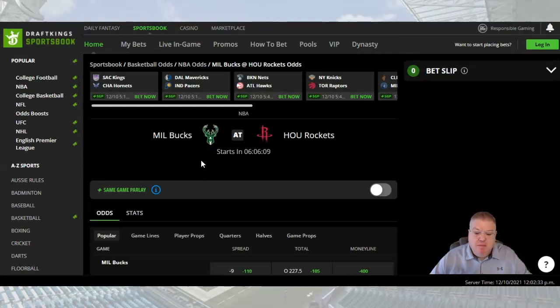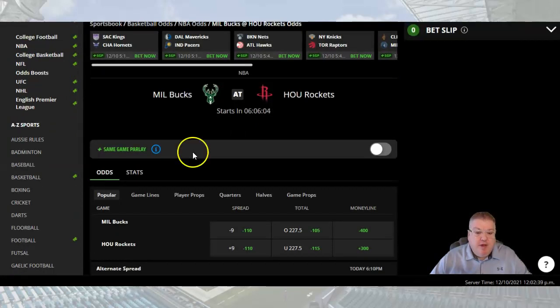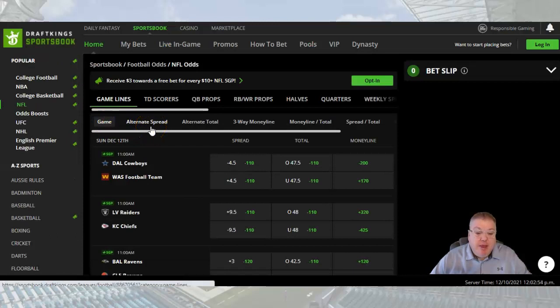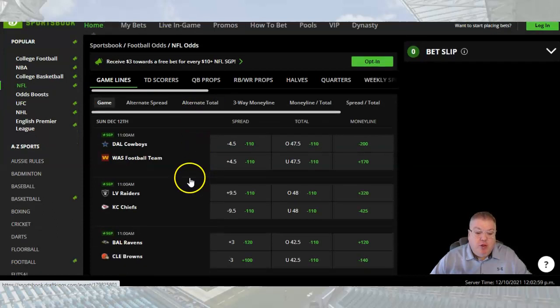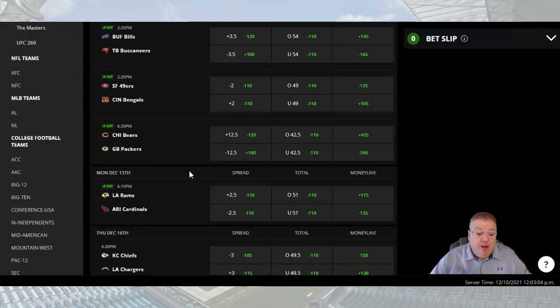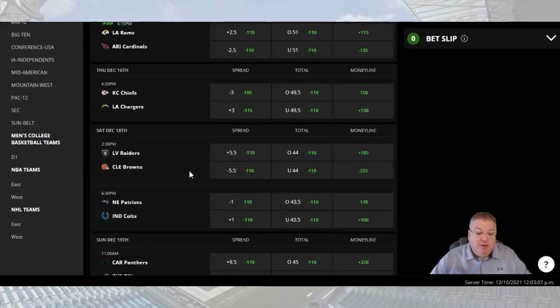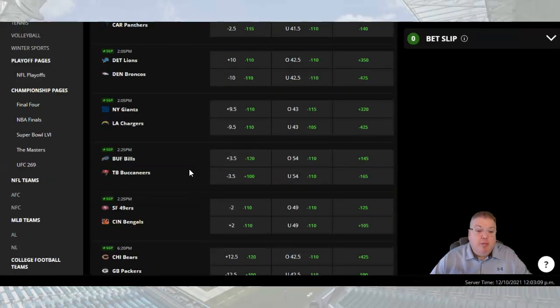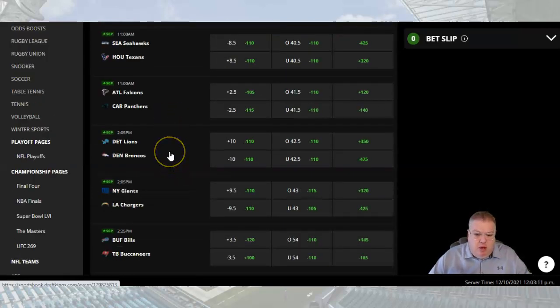And we'll take a look at an NFL game next, just to talk about the totals, alternative totals, and how you find those. So we covered the alternative spreads in the NBA. Let's take a look at the alternative totals. And again, if you hit this tab, you're going to get every single alternative total for every single game going through here. And that's really not something we want to do and see all that information. I just want to pull up a random game here. Let's say specifically we want to pull up, here we go, home team Broncos. So we click on that game, and it's going to open up the alternative lines for us here. So we'll wait for that to download and pop up.